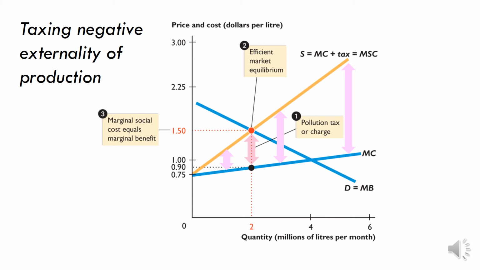60 cents per unit tax multiplied by 2 million units gives you this area here as the tax revenue. This area is total revenue. It's the government revenue. The government is not imposing the tax to collect revenue. The government imposed the tax in order to compel the firms to start producing at the most allocatively efficient outcome. Okay?